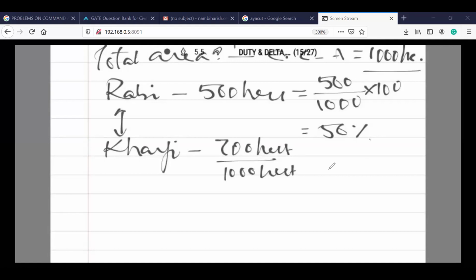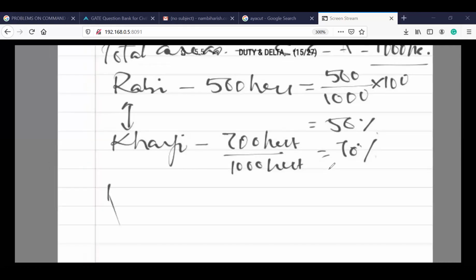So now the intensity will be 70%. If I count the complete intensity, Rabi plus Kharif: 50% for the Rabi season and 70% for Kharif. So the total is 120 percent intensity.